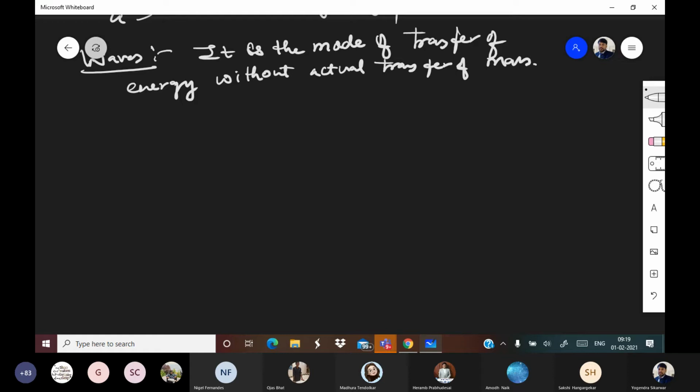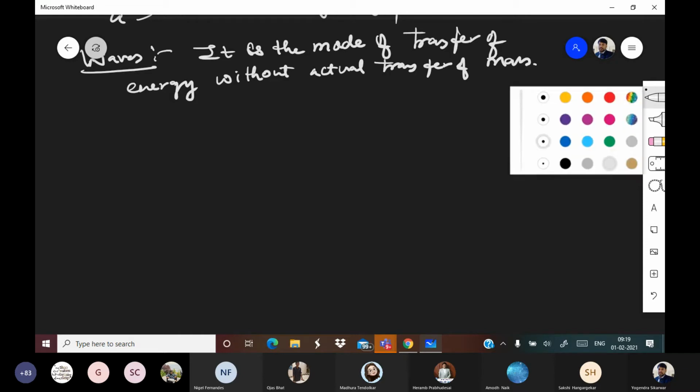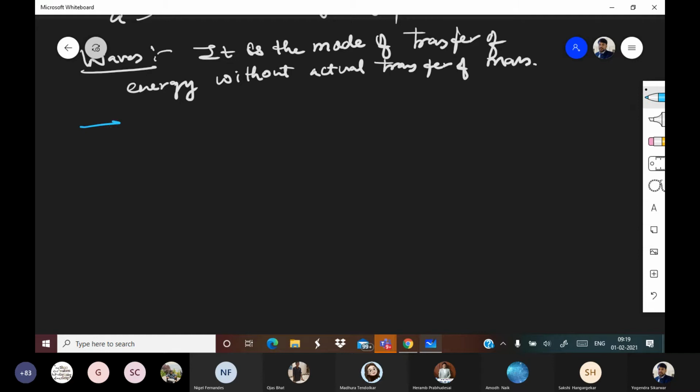All right. So in wave motion, be very clear, be very specific: energy is being transferred, mass is not being transferred. Let me rewrite it in different ways.